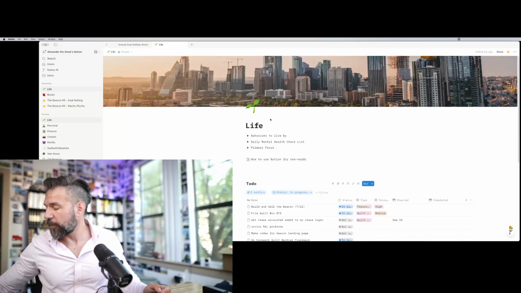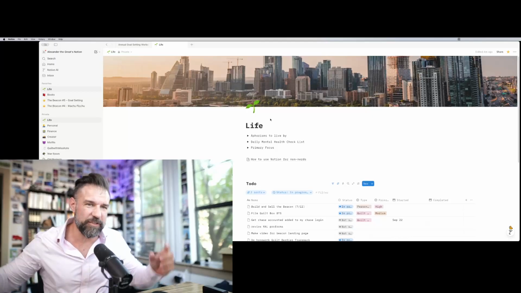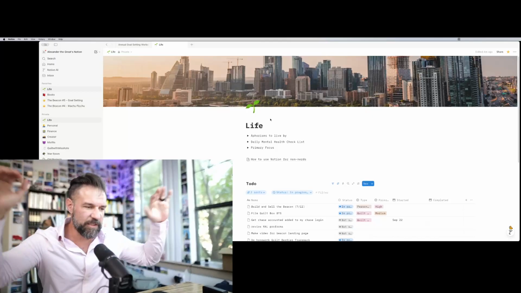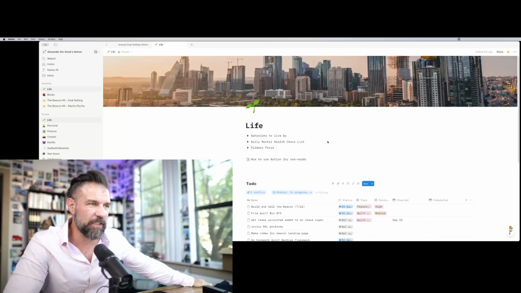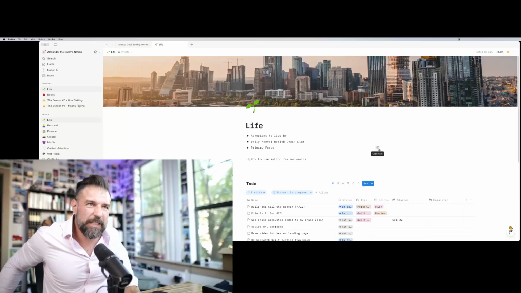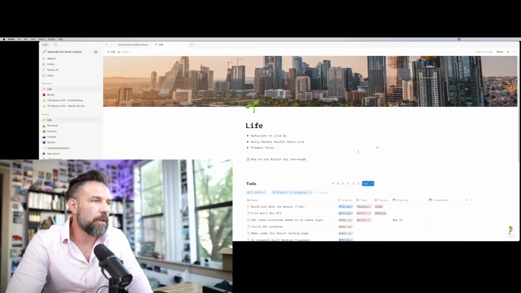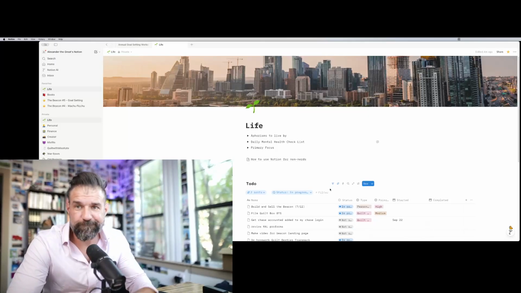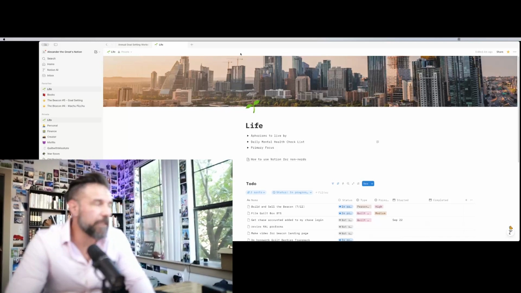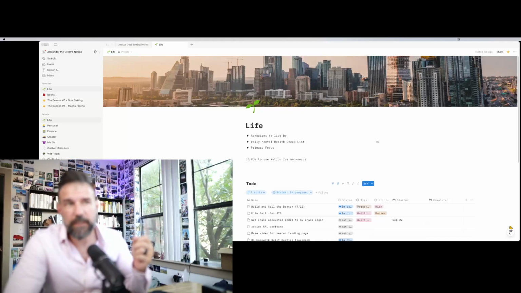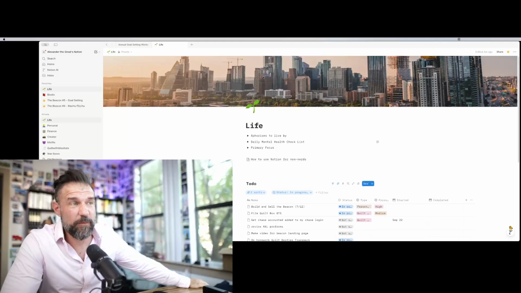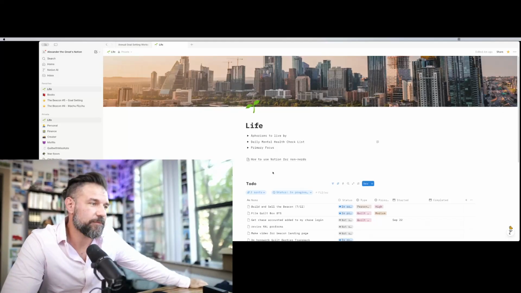The problem I have with Google Notes is it's hard to compound. You just get these little things, these little sub notepads. They're like little sticky notes. And it's hard to create big profiles of information on there. I can write full blogs on this. So, yeah, and it's free. So this is how to use Notion for a very, very unsophisticated, but high volume user. Hope this is helpful.